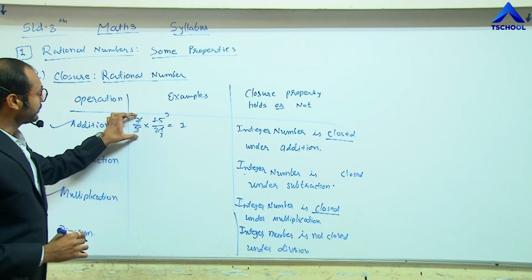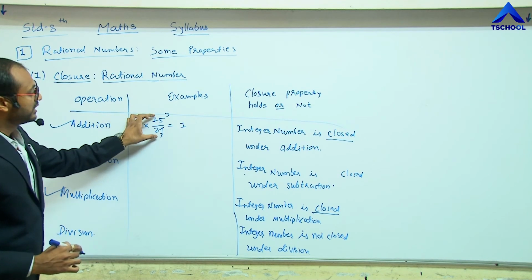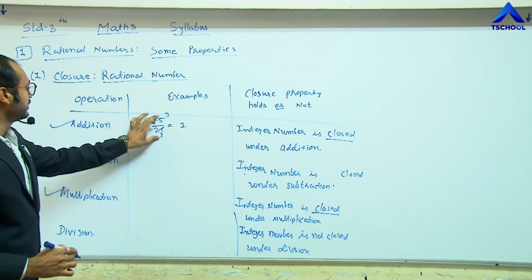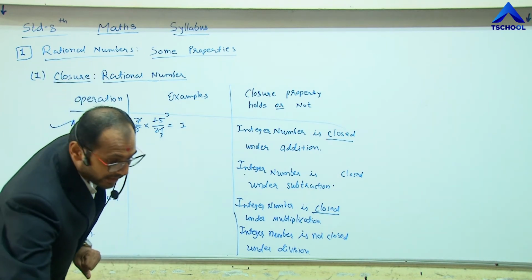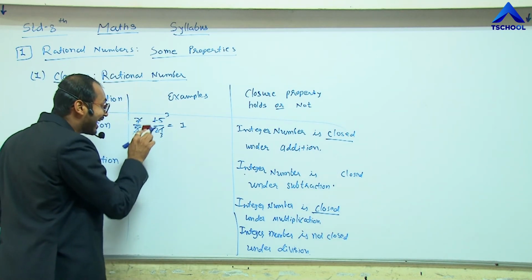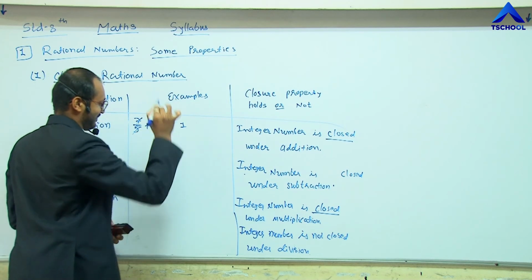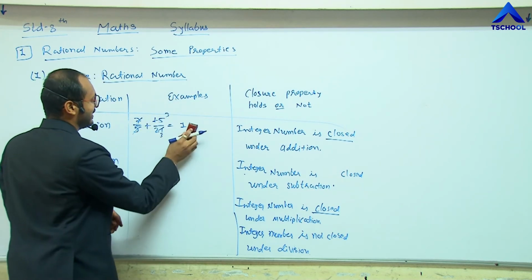So here this is a rational number, this is also a rational number. But if we should check for the addition, we cannot solve this in this way.